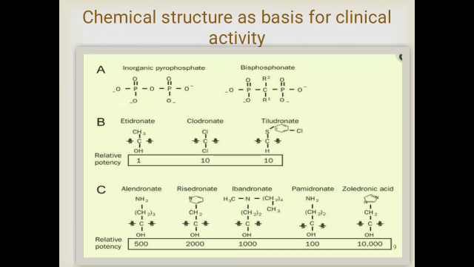Here modifications are applied to the chemical structure of bisphosphonates, and these modifications mainly affect the effective concentrations of bisphosphonate. This is mainly needed for the anti-resorptive activity. The core structure of bisphosphonates differs only slightly from pyrophosphate in that bisphosphonates contain a central non-hydrolysable carbon, and the phosphate groups flanking this central carbon are maintained.